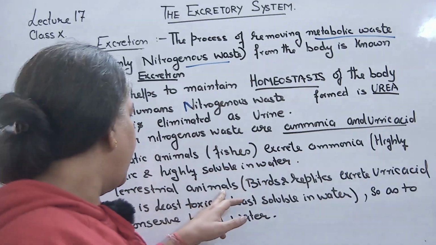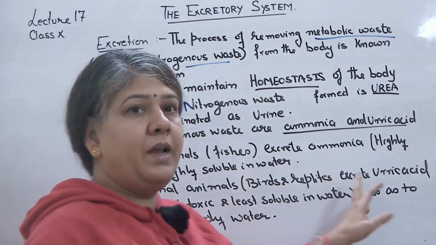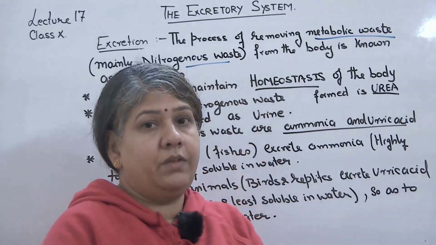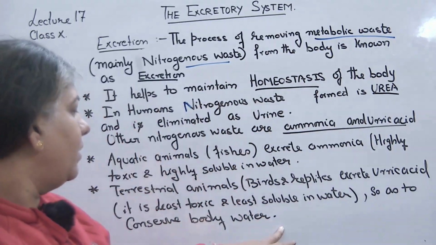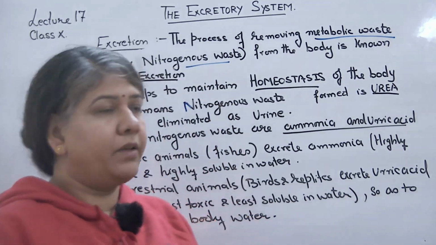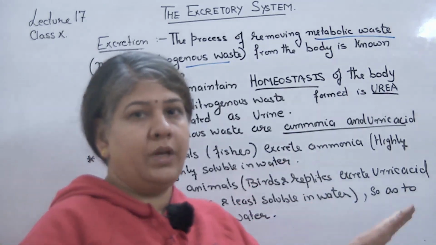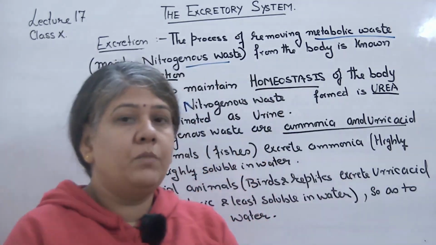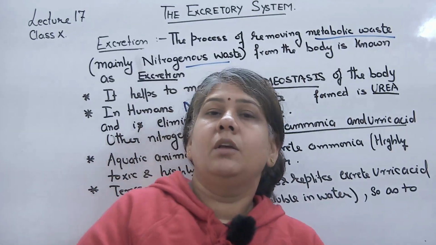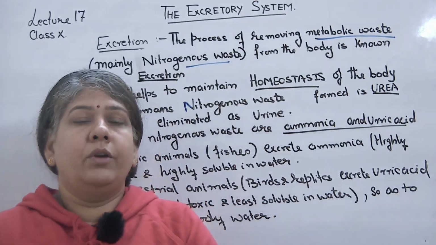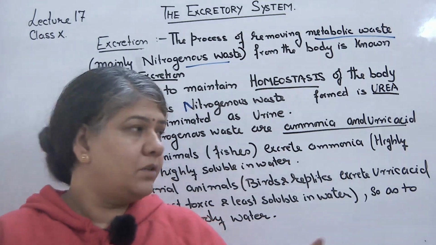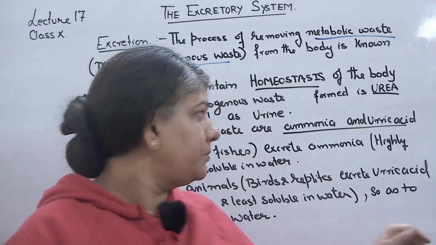Whereas in case of terrestrial animals like birds and reptiles, they excrete nitrogenous waste in the form of uric acid, since uric acid is least toxic and least soluble in water as compared to urea and ammonia. Terrestrial animals need to conserve their body water, so they are removing nitrogenous waste in the form of uric acid. So it's a way of conserving water.